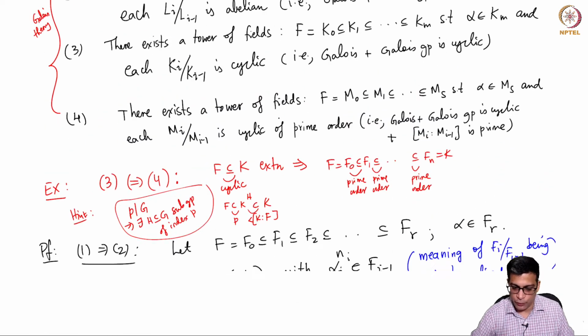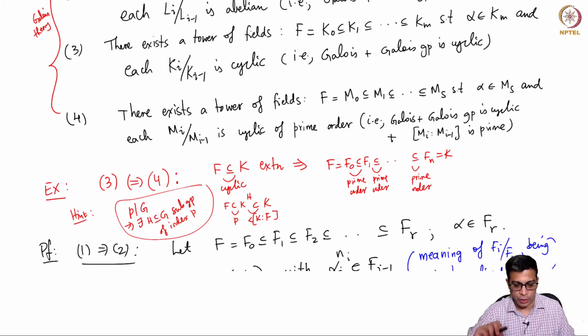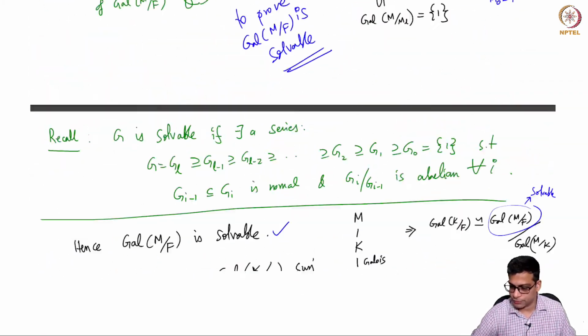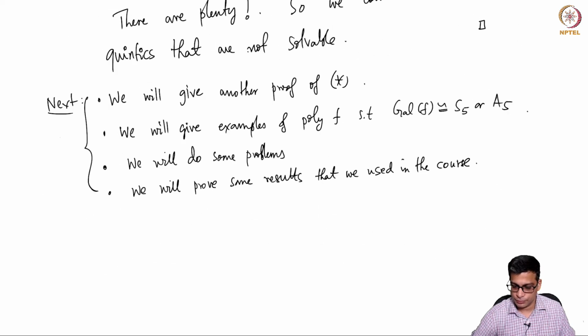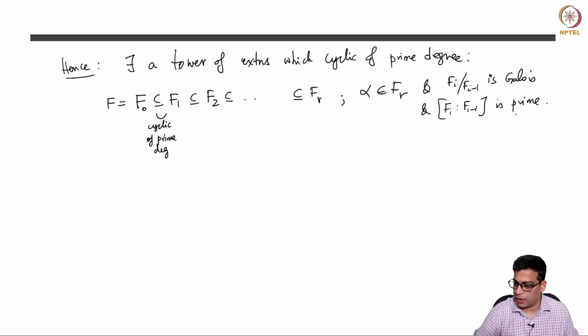So 3 to 4 is a triviality. So I just added that after we proved this theorem. Okay, and we are going to just now use 4 directly. So we have such a situation.